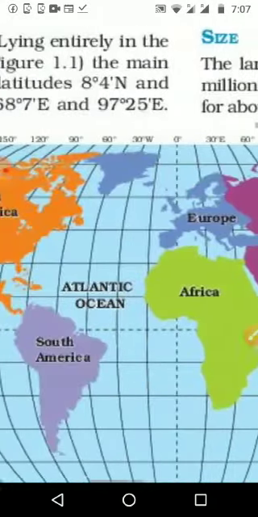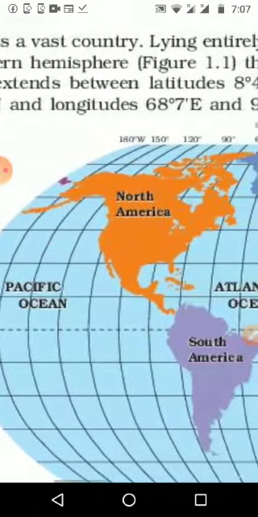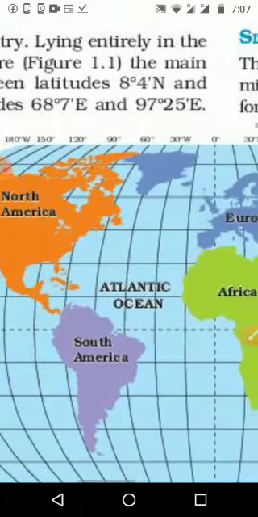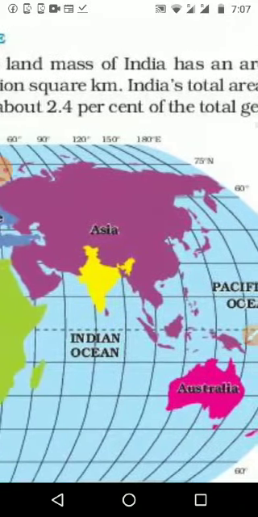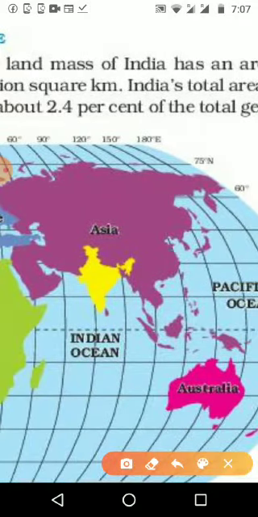180 degree east. At the last, here we can see 180 degree west. And if you are looking at this globe, we can see the position of India. It is starting from here, just after 60, but not 80 also, not in between. If we are taking like that, after 60 we want to write 75. It is just before 75, not after 75, means 67, like that it will come.